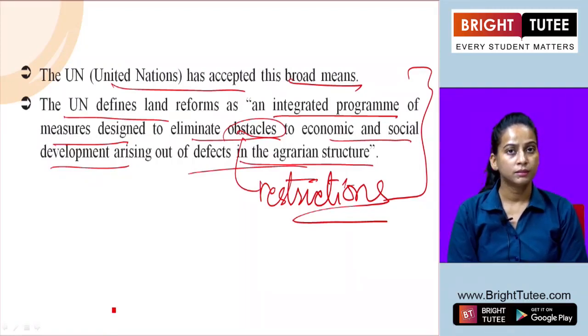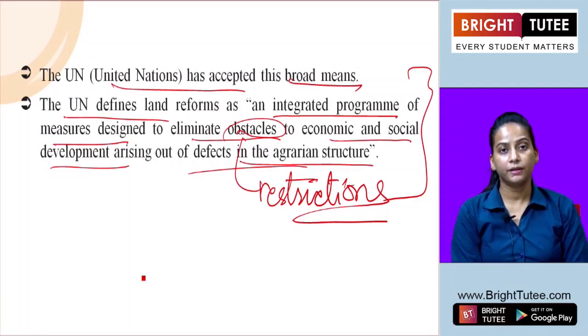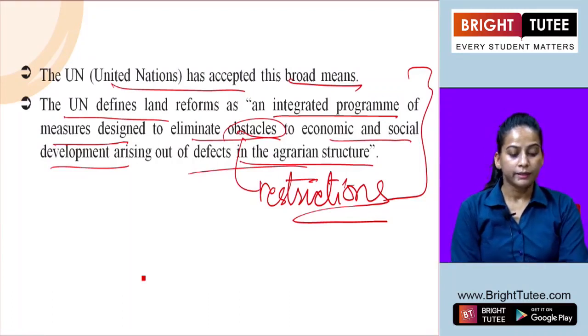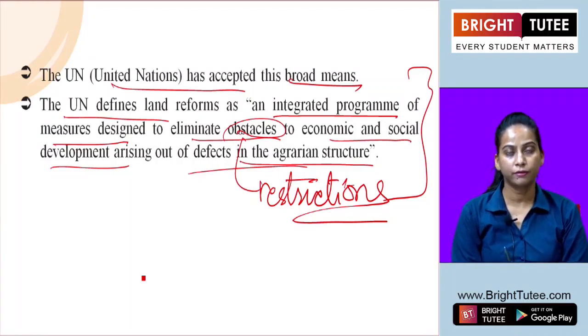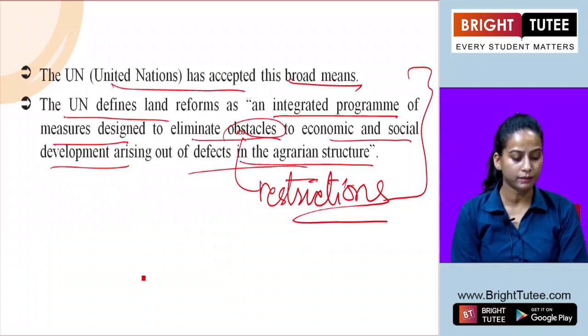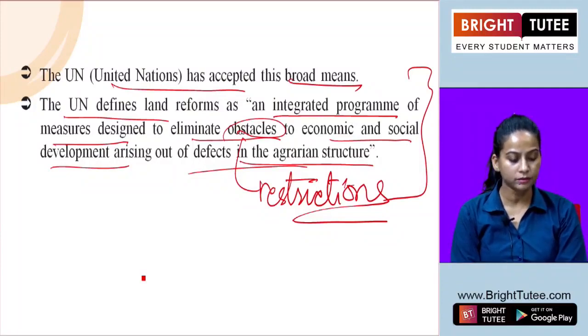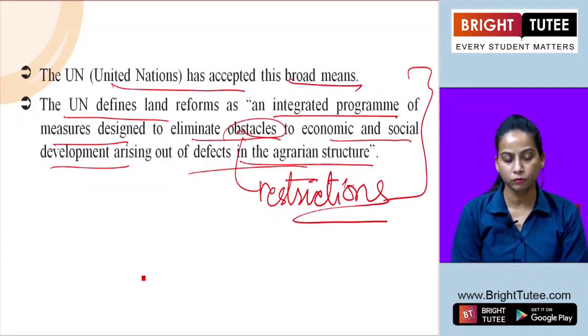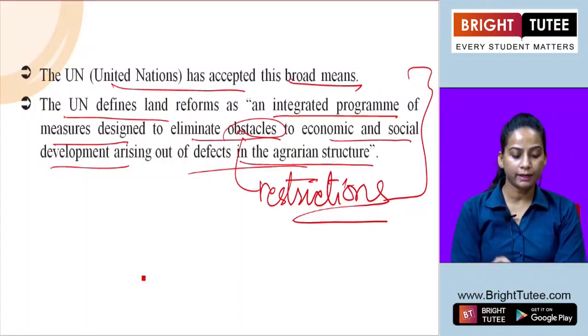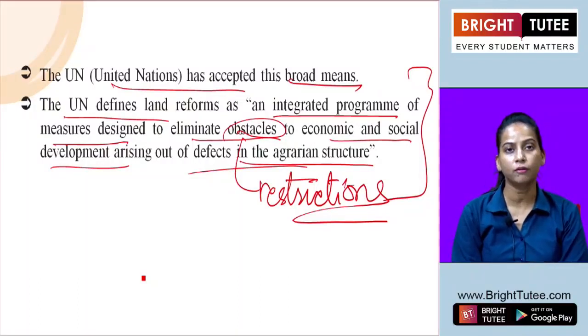In India also, different land reform measures were taken by the government. These included the abolition of intermediaries, or mediators. Tenancy reforms were also brought in, along with the ceiling on land holding and the consolidation of holdings.